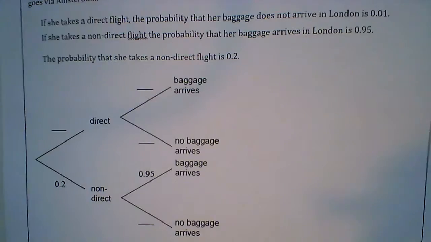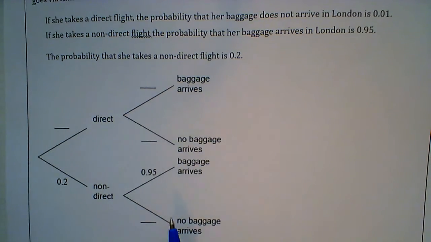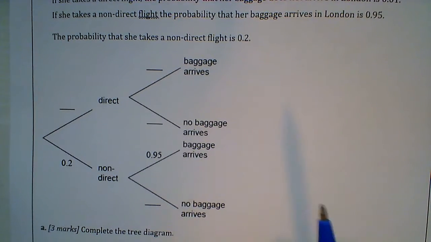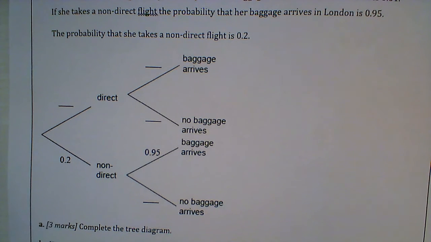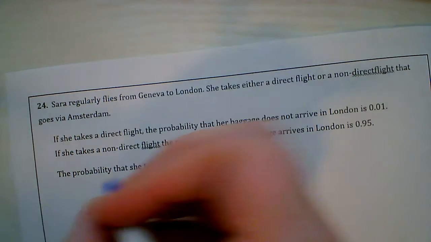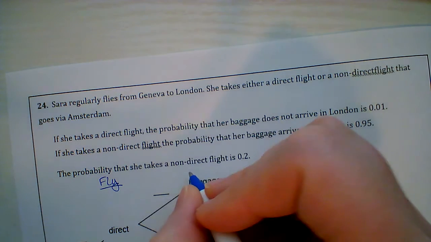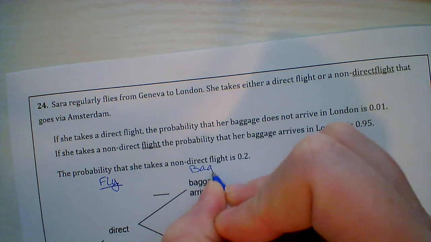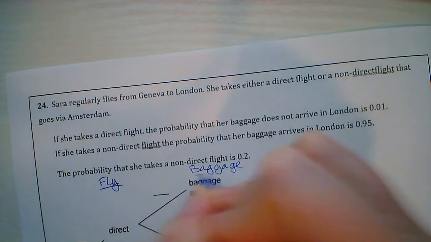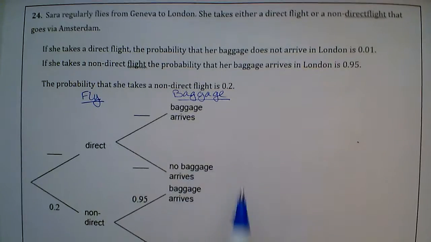Well, all right, so they've started a diagram for us. So let's look at this because this is something we haven't talked about yet, which is the order. Notice she has to fly first before she gets her baggage. So a lot of times, order in your tree diagram matters. The first thing she has to do is fly, and then she has to see if her baggage made it on time. Okay? Notice, we can't switch these.